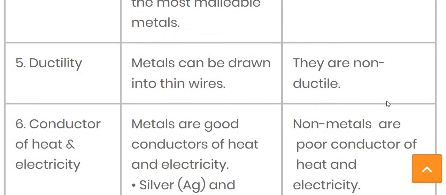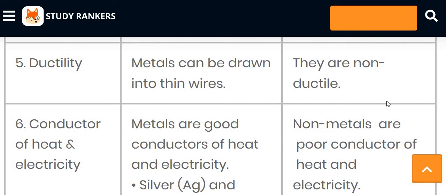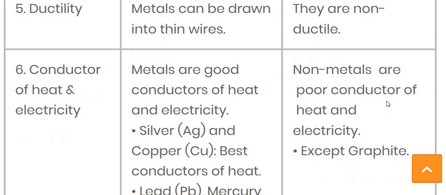Then the next character is ductility. Ductility means a metal can be drawn into thin wire. Ductility means whether the substance can be converted into a thin wire or not. So that property we consider as ductility. If we are talking about metals, then we can convert metal into thin wires, meaning metal can be drawn into thin wires.